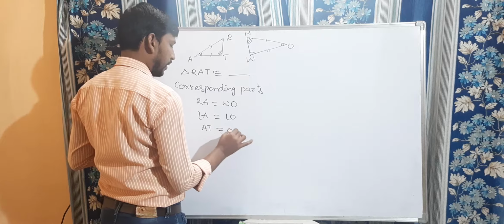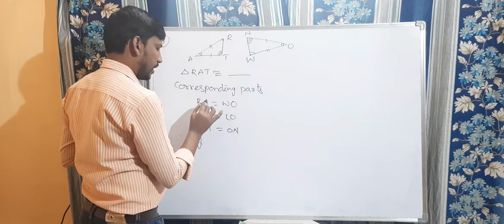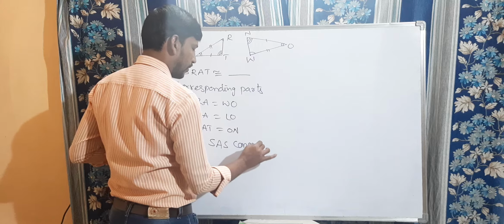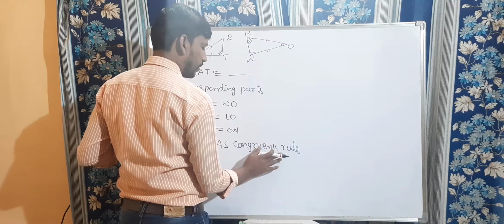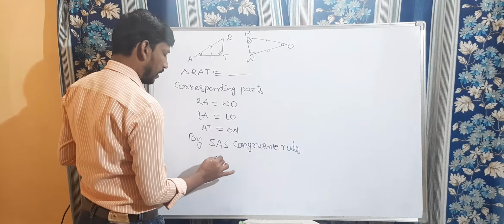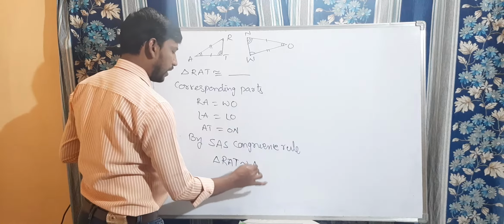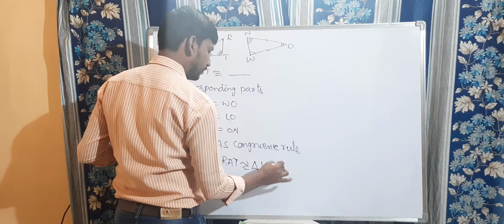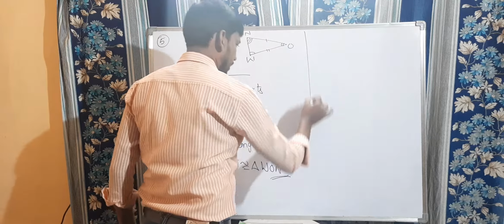So now by SAS congruency rule, we can say that triangle RAT is congruent to triangle WOM. This is the process. Right, children? Now let us discuss question number 6 here.